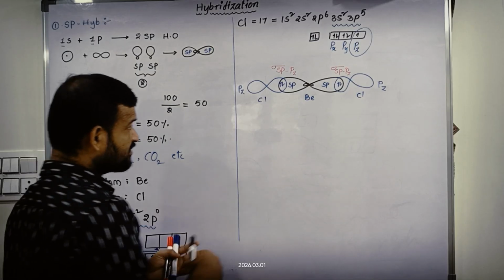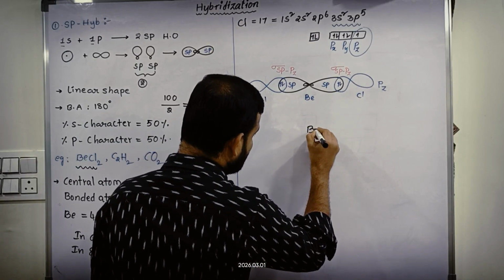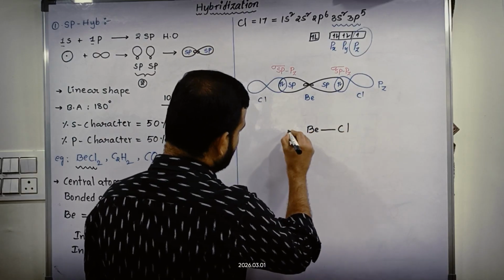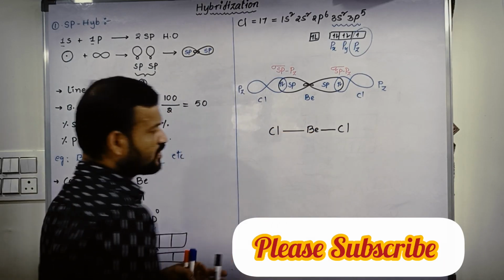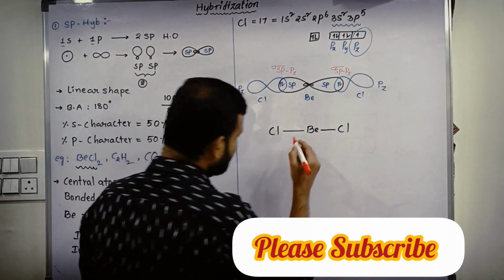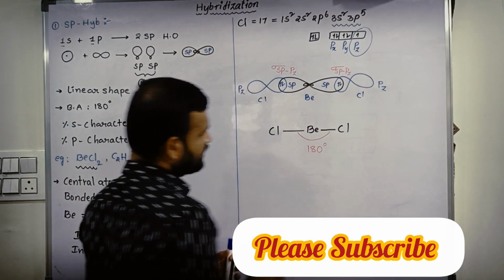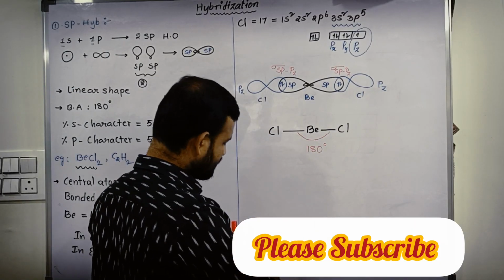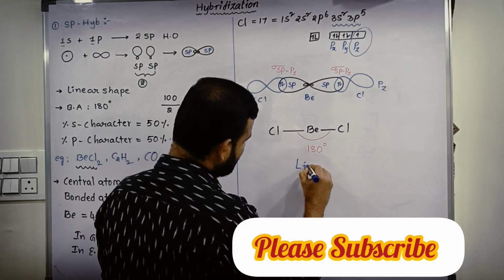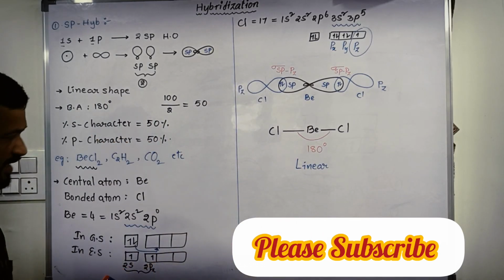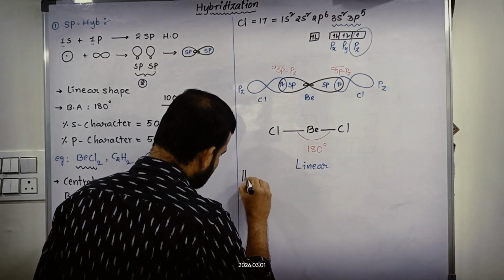So what is the shape of this one? Here beryllium is bonded to chlorine through a single covalent bond. So what is the bond angle here? 180 degrees. What is the shape of this one? Linear shape.